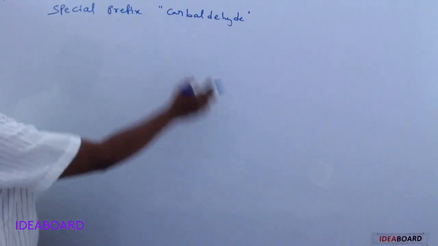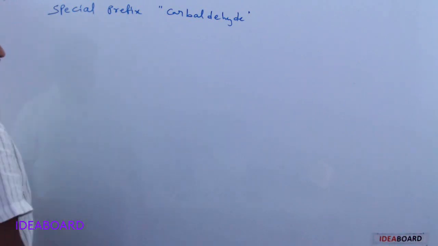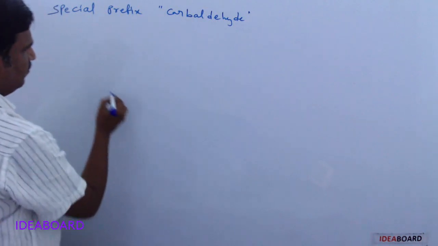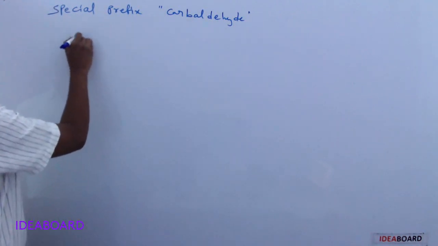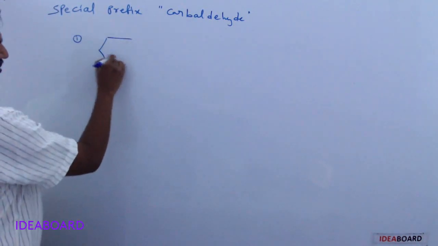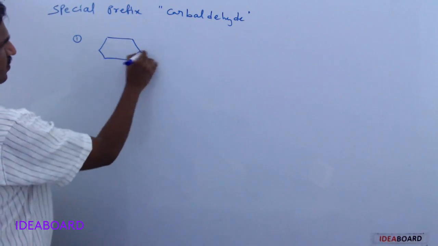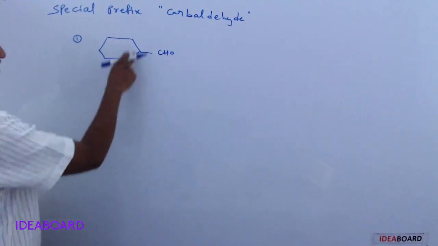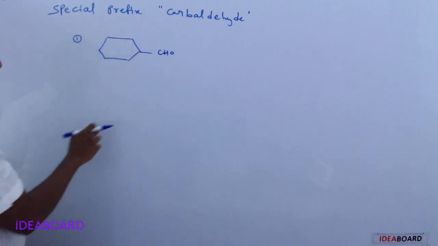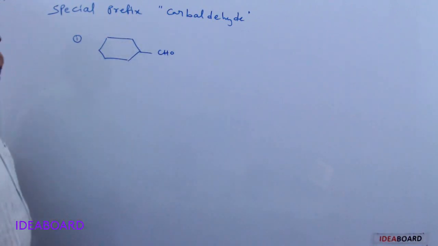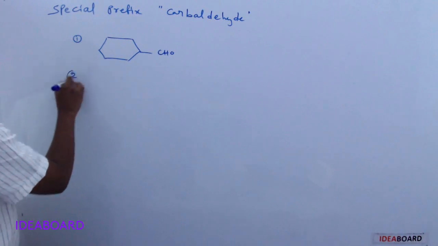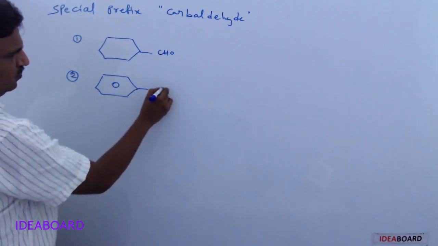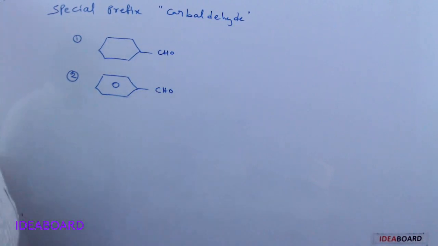Next important point, the special suffix carbaldehyde. The CHO group is sometimes called carbaldehyde. This is used in these cases: first, when CHO is present on a cyclic ring such as cyclohexane. Second case is on an aromatic ring also; just now we gave benzene carbaldehyde.